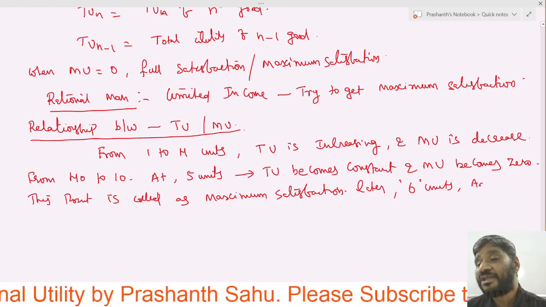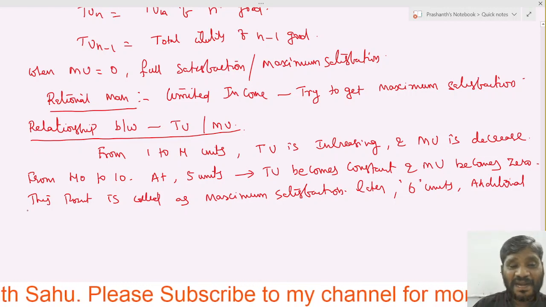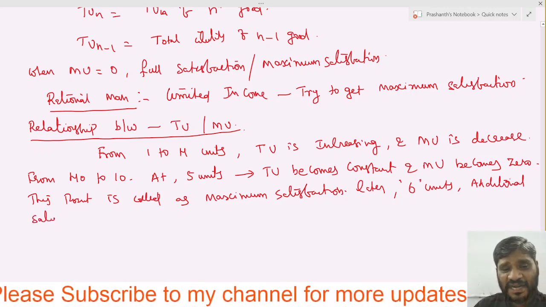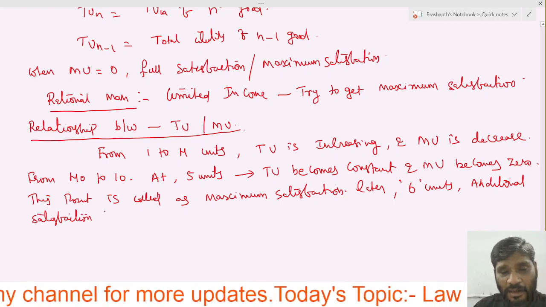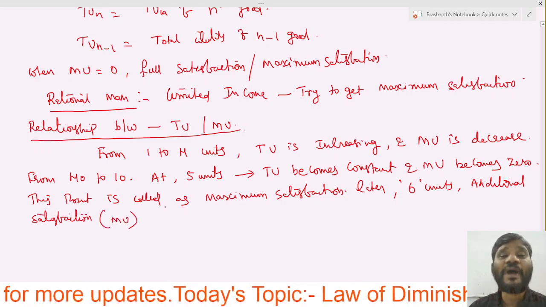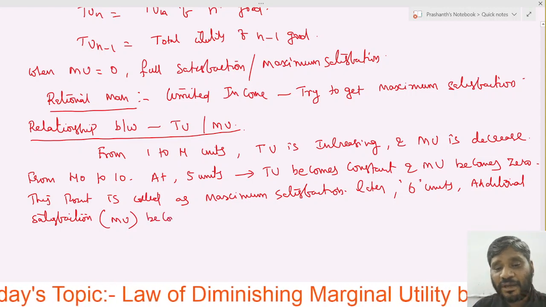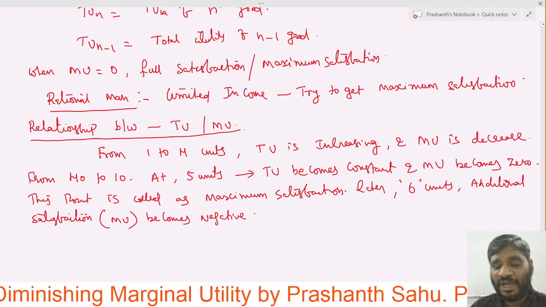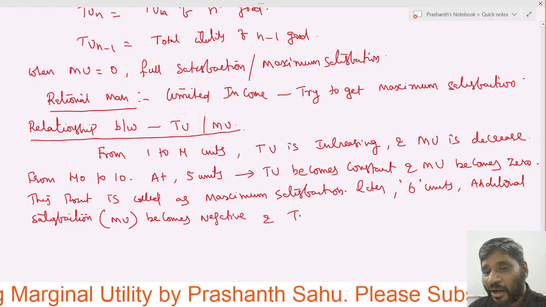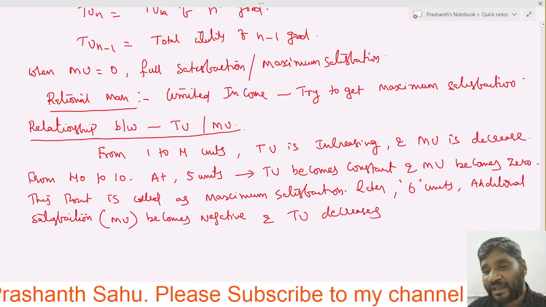The additional satisfaction is told by marginal utility. What happens? It becomes negative, and total utility started decreasing.